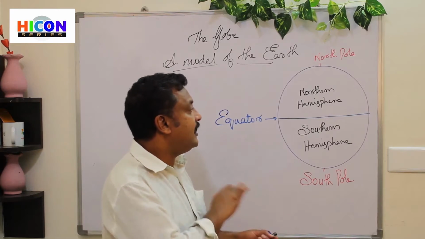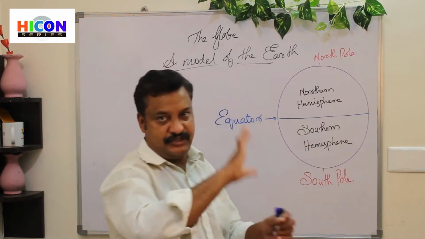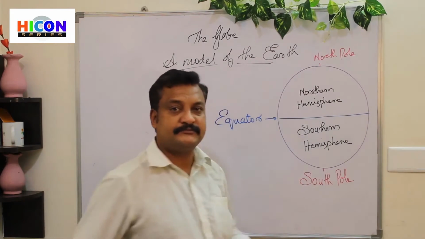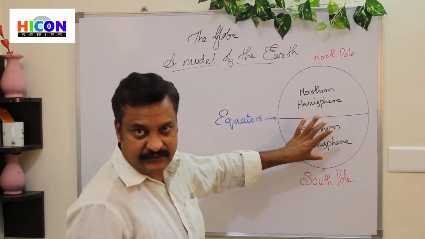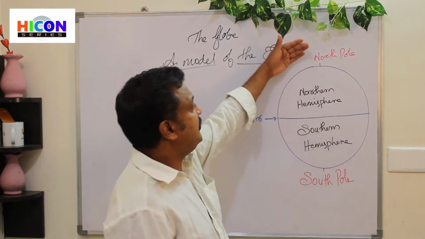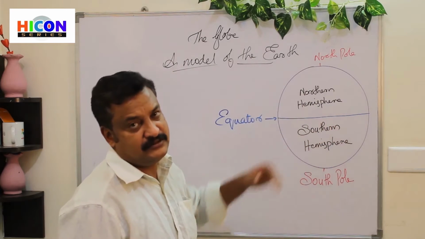Hemisphere means half of a sphere. So the entire Earth is a spherical shape, so it's a sphere. So this is a half, this is another half, the second half. That's why they are known as a hemisphere. So the northern part is called the northern hemisphere and the southern part is called the southern hemisphere.